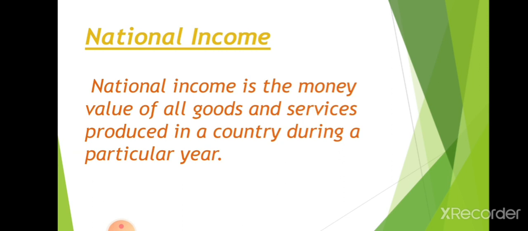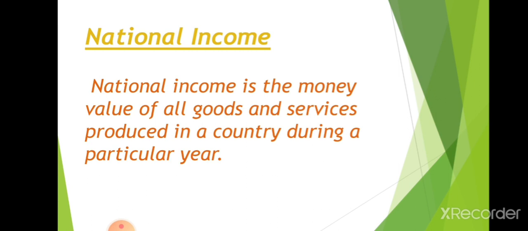Like that, in a nation, there are different sectors in our country, and in each and every sector the people are working and producing the goods and services needed for the society. When they are engaged in work, they are producing things that are consumed by the consumers, and in return they are giving income to the country.